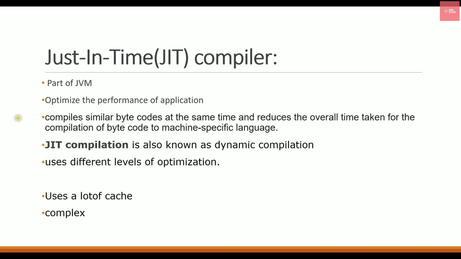That is why it optimizes and increases the performance of the application. It is also known as dynamic compilation. It uses various levels of optimization to provide performance to your code. There are disadvantages as well, because JIT uses a lot of cache, and the optimization algorithms provided here are very complex.